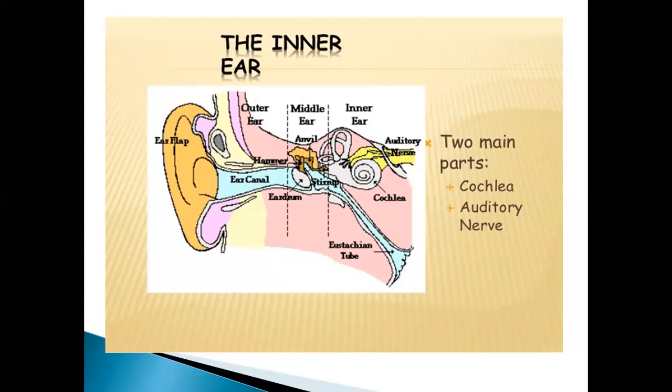The 3 canals called the semicircular canals are posterior to the vestibule. Okay, here was the vestibule, this is the cochlea, and these are the semicircular canals. And what is the function of it?